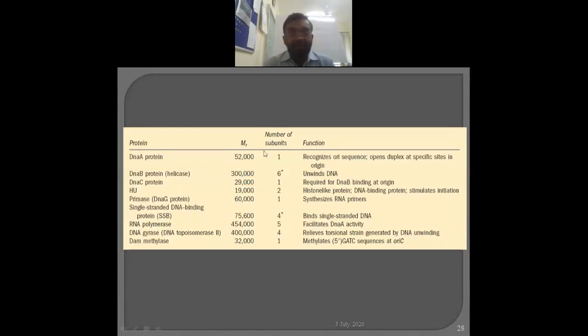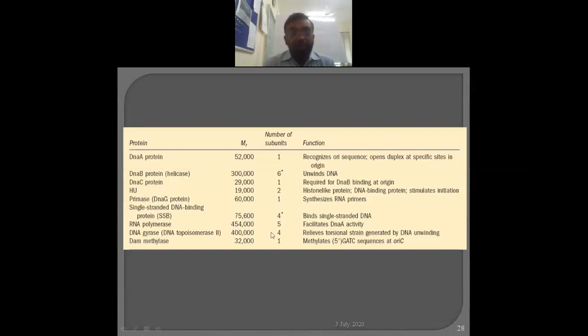At the time of examination, the molecular weight and all these things are not important information. Just keep them for information, but you should know the particular function. What is the important role of DNA A, DNA B, DNA C, histone proteins, DNA G or primase, single stranded DNA binding protein, RNA polymerase, or DNA gyrase? That role you must know as far as initiation is concerned.